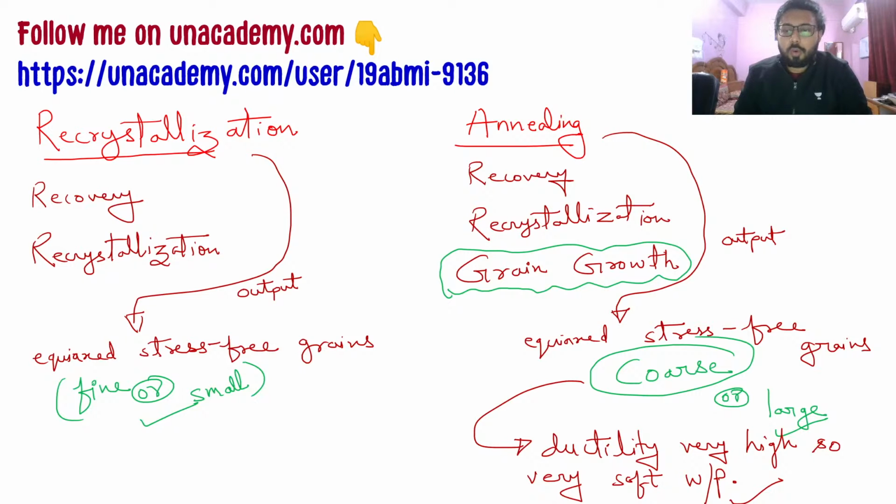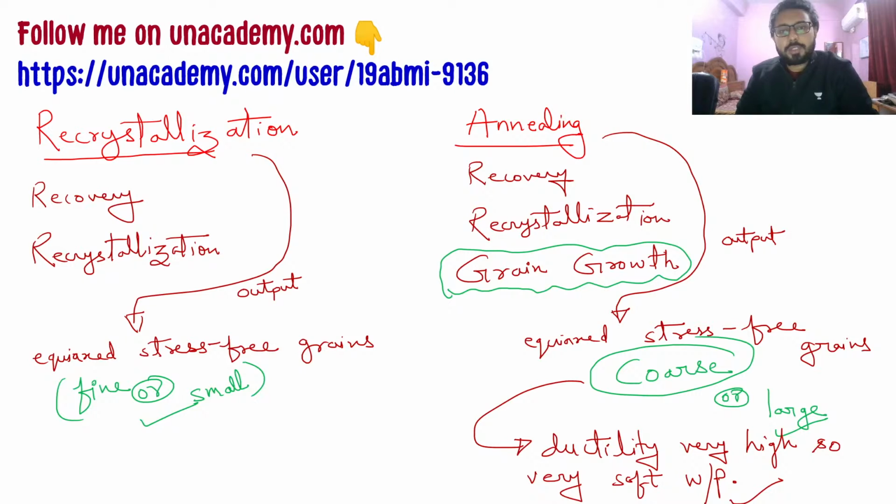which makes the fine grains obtained from recrystallization into coarse grains. This is done by making the annealing process go above the recrystallization temperature: after the recrystallization has been done, the temperature is kept above the recrystallization temperature to allow grain growth and make coarse grains.